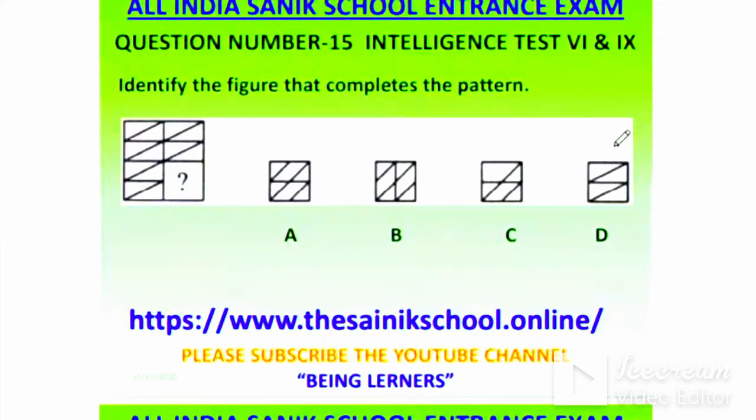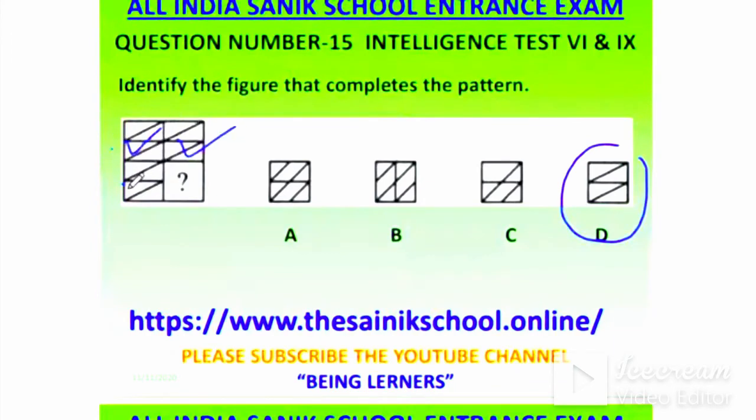Its answer is D. You can see all are the same. All parts are the same. 1, 2, 3, all parts are the same. The third will also be the same. So you can just fix it here. It will come as the same figure. So the 15 answer is D. The correct answer is D. Okay. Everyone is giving the correct answer.